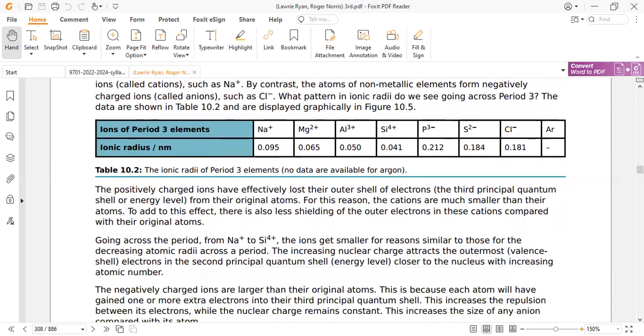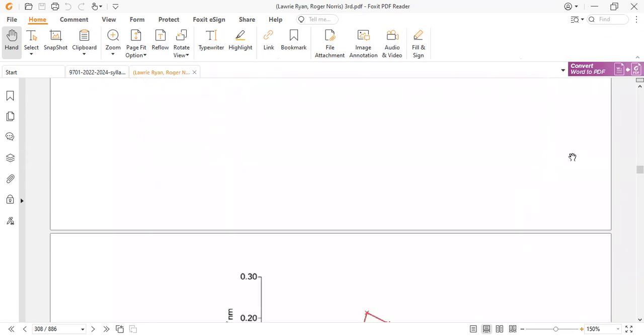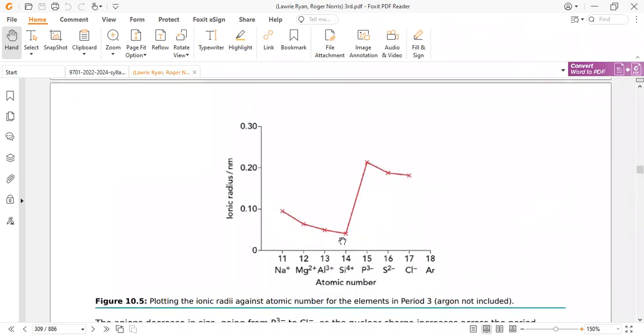The trend in ionic radius is slightly distorted: first decrease, then increase, then decrease.